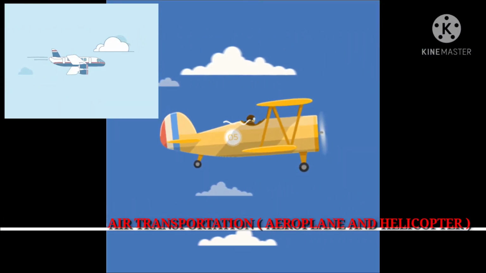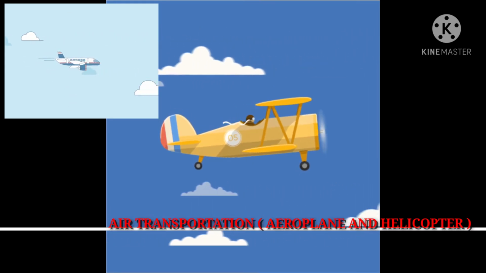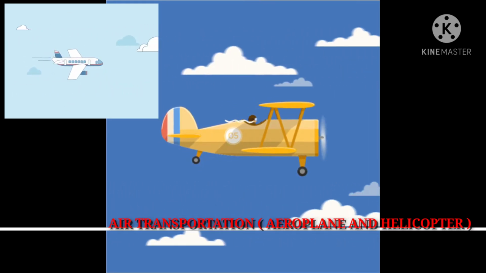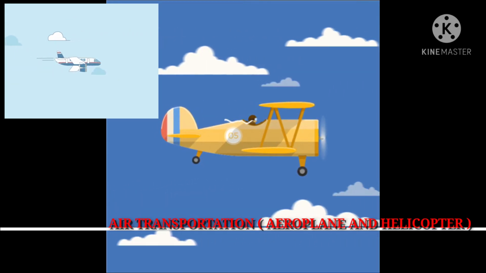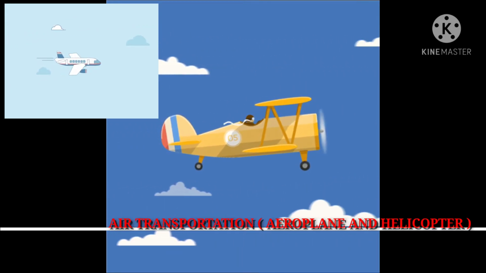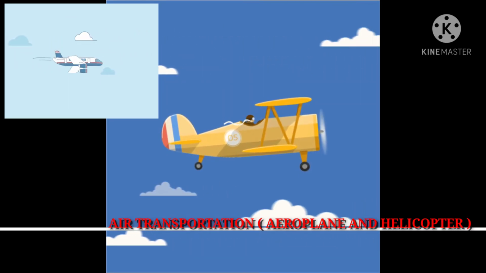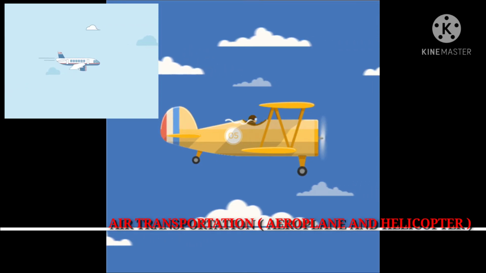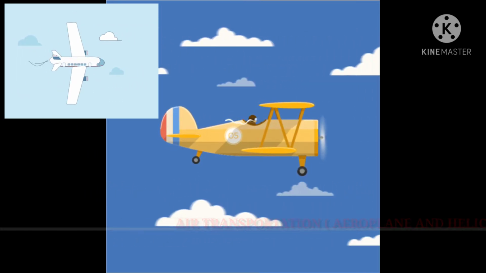The next one is air transportation. Aeroplanes and helicopters also carry people from one place to another. This is the fastest means of transportation. It travels within and outside the country. That means you can travel from Nigeria to London.